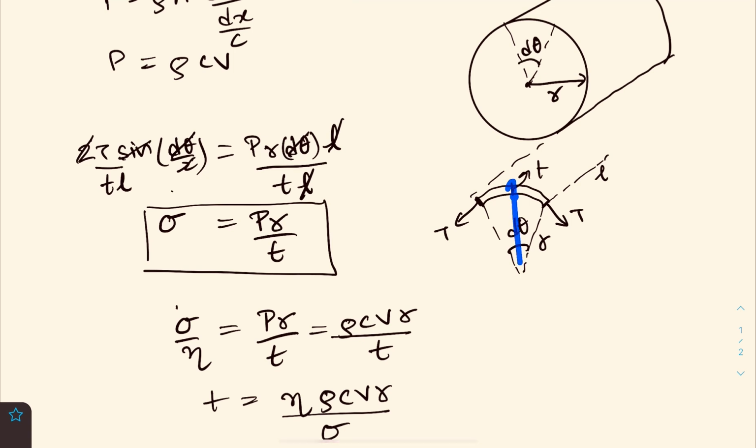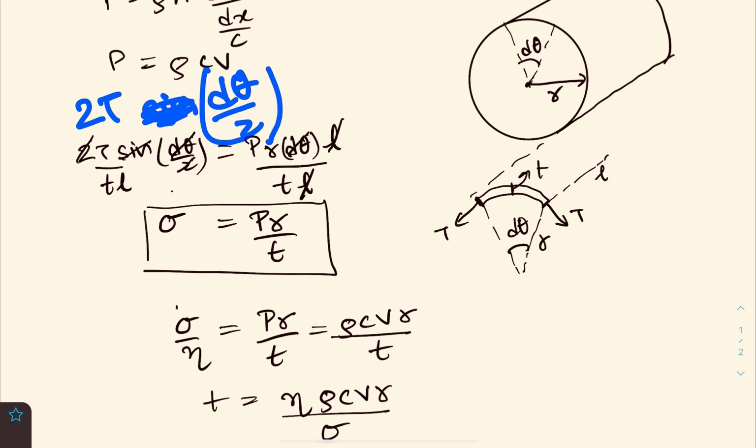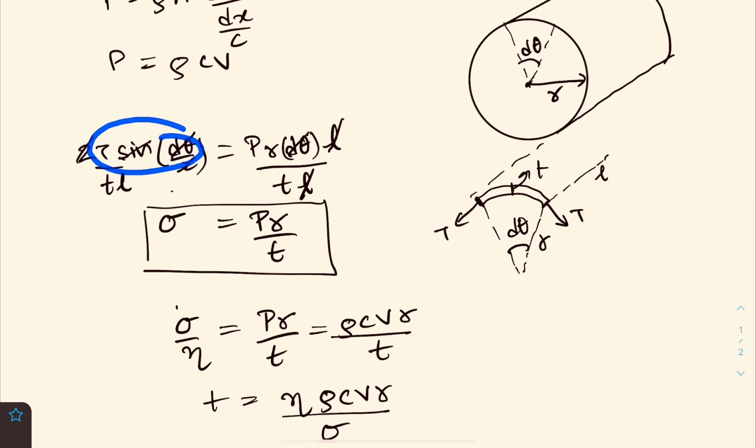So the inward component of tension, as we do this calculation in surface tension derivation also, the inward component of tension would be how much? It would be 2T sin(d theta by 2), right? Since the angle is very small, you can approximate the sine, so it becomes simply T into d theta. So this inward component of tension must be balanced by the pressure force outwards. So the pressure force outwards is what? Pressure into area. Area will be how much? R d theta will be the width and L is the length. So the area is R d theta into L.